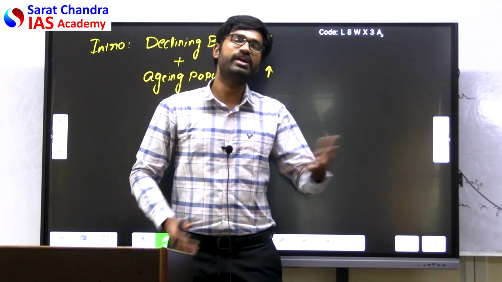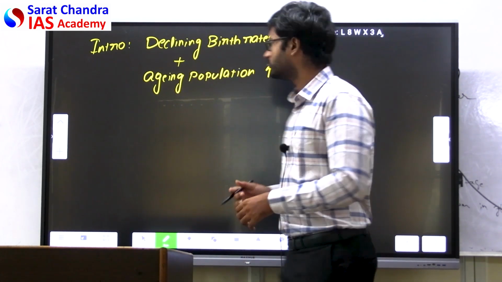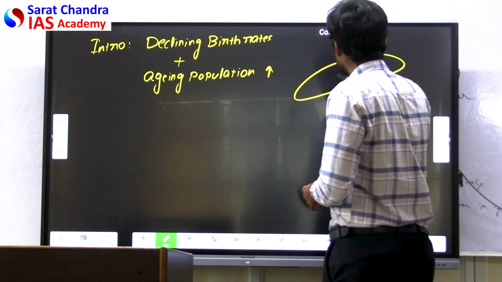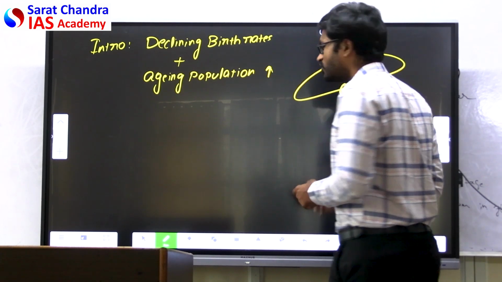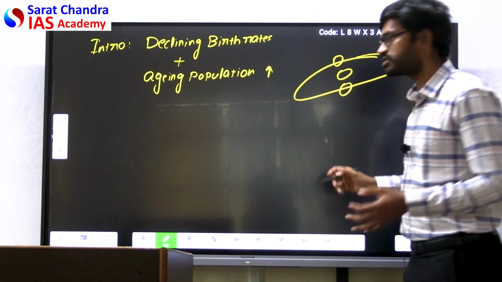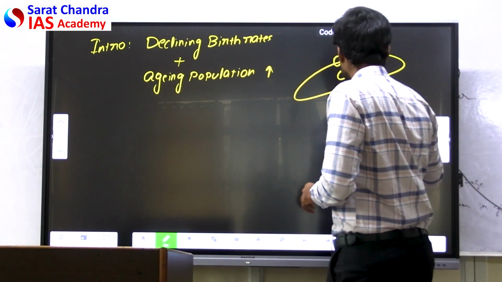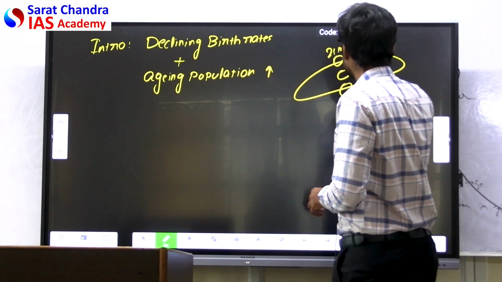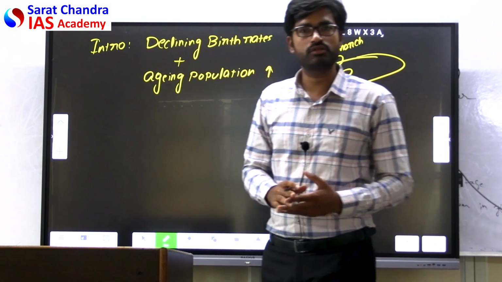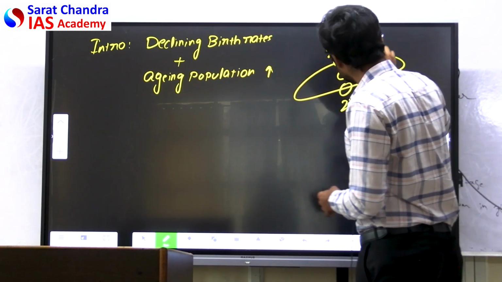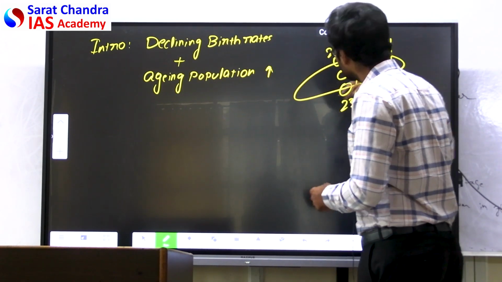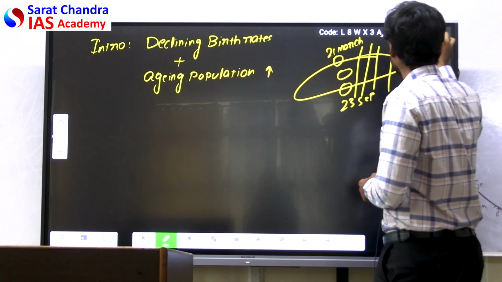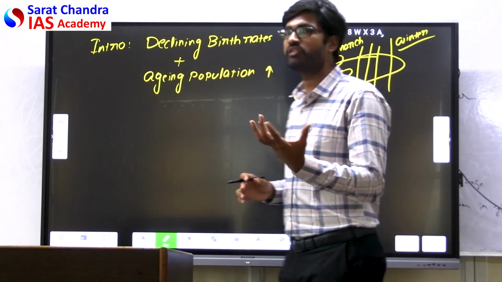Now, why do we call it a winter? You know, when this is the earth, this is the sun, there are two situations where there is equinox time, 23rd September and 21st March. This is the equinox time which we talk about. And when it comes to this part, this is the winter situation. This is the winter in the northern hemisphere.